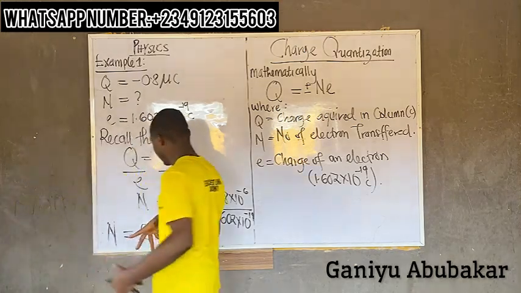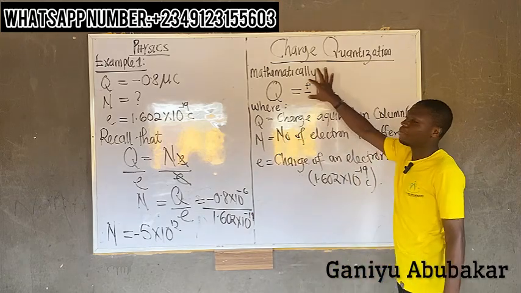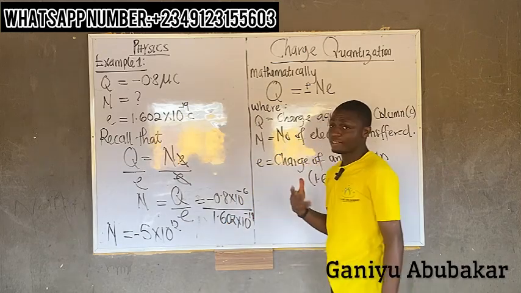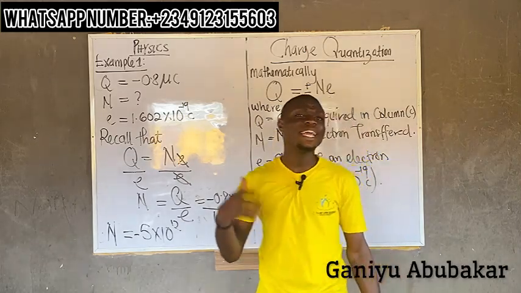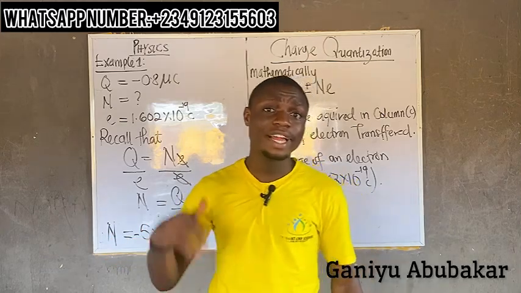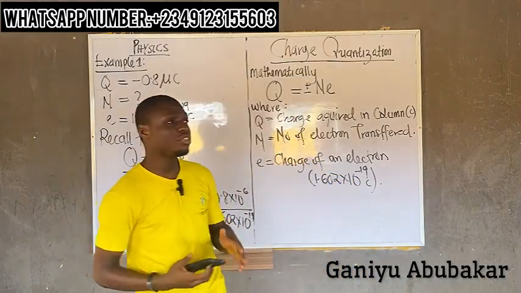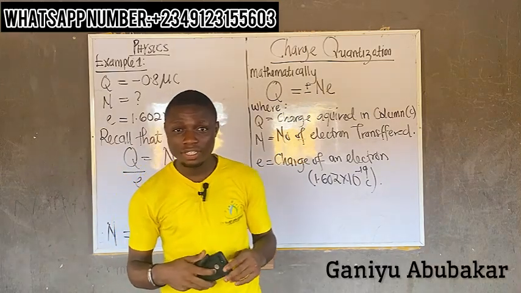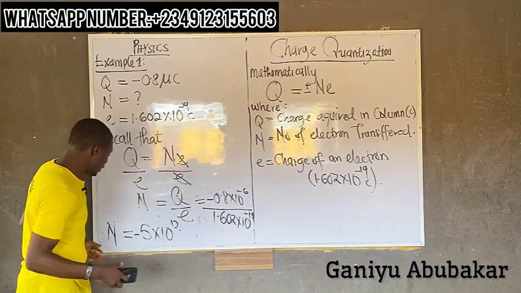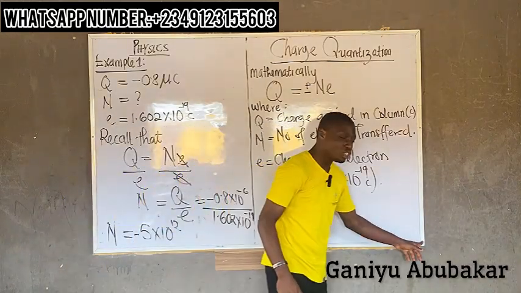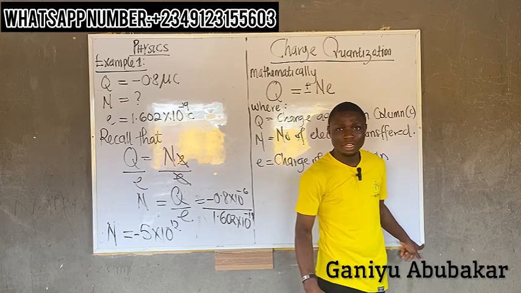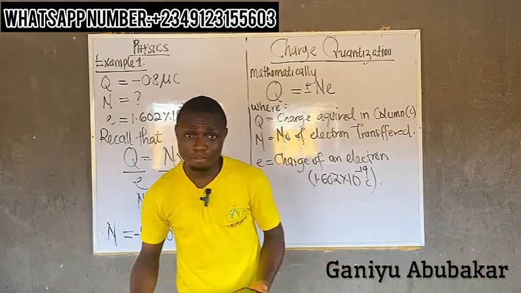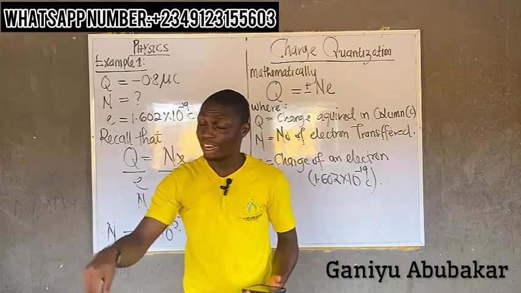Now listen please. I said when it comes to plus or minus, it depends on your usage. Now I'm asked to find the number of electrons transferred. Some things can never be negative in life. Example, if I ask you in this class now, how many boys are here in the class? If you tell me minus 5, it's incorrect. If I ask you to measure the length of this board from here to here, and you tell me minus 10 meters, it's not proper. So something can never be negative in life. Number of something cannot be negative.